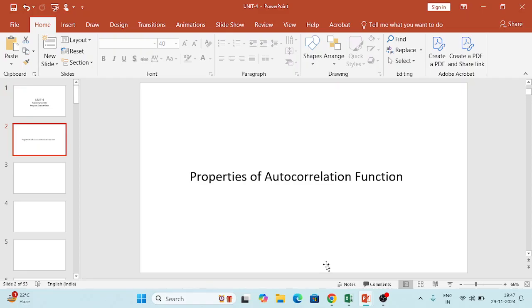Hi everyone. Now we will read about the properties of the autocorrelation function.